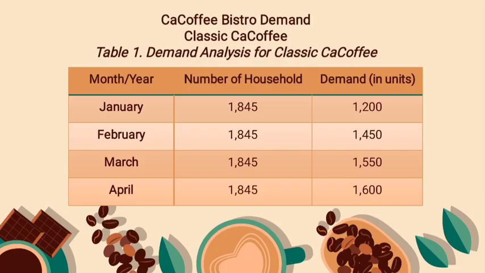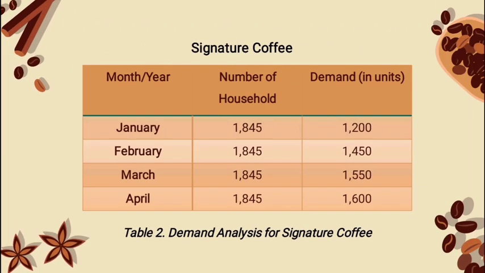This table is the demand analysis for classic coffee. The population per home for the projected business area coverage, which is Barangay Labasan, Bongabong, Oriental Mindoro, is shown in this table, as well as the demand for classic coffee, which starts with an assumption of 45% of the population for the first 2 months, increasing to 20% in the following months. We can observe that the demand shown here is expressed in units and represents the overall demand for classic coffee in the specified area.